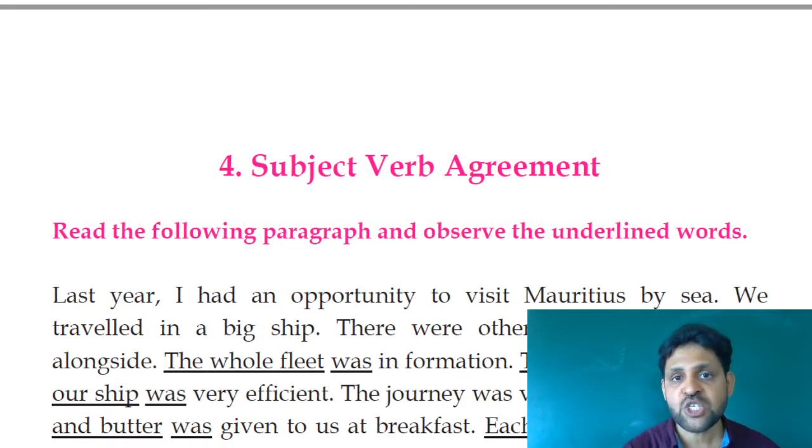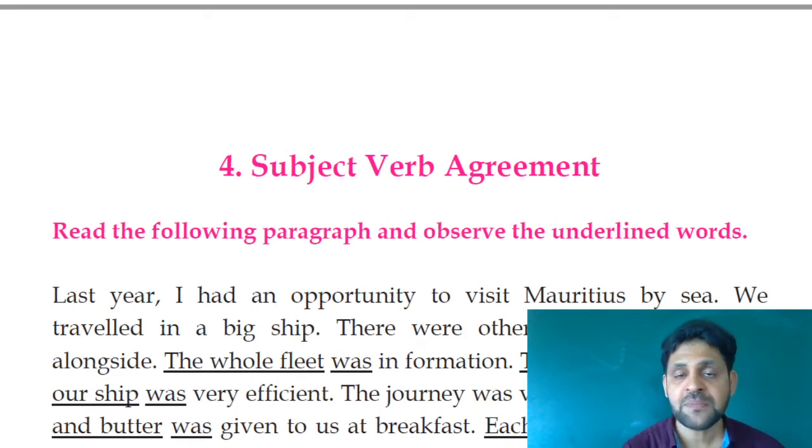For example, student is a singular subject, students plural subject. Similarly, chair, chairs; book, books; girl, girls; child, children; dog, dogs; cat, cats. So this is the separation or division between the subject, singular and plural. So book, books, have you understood? So when you use a singular subject, you must use the singular verb.